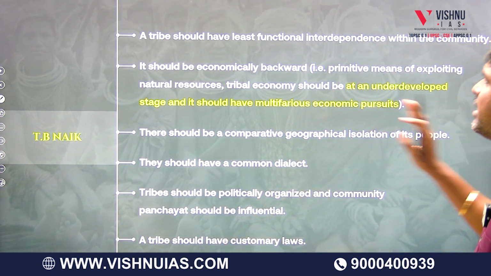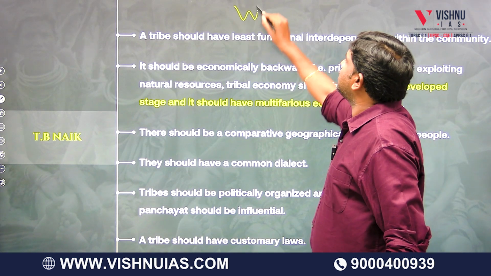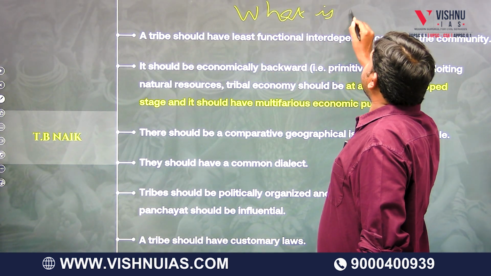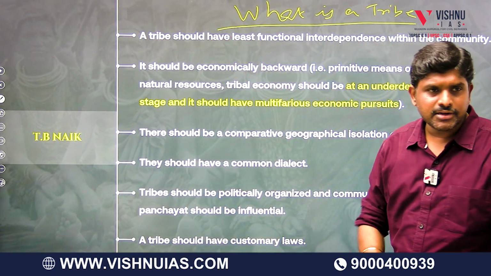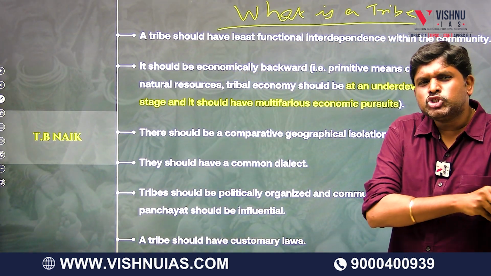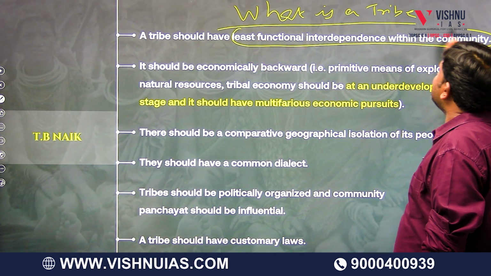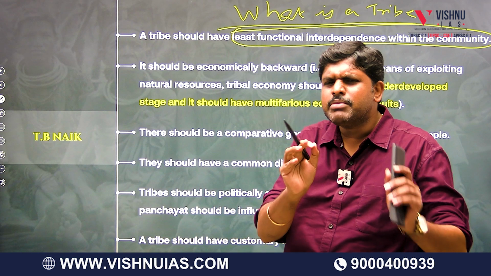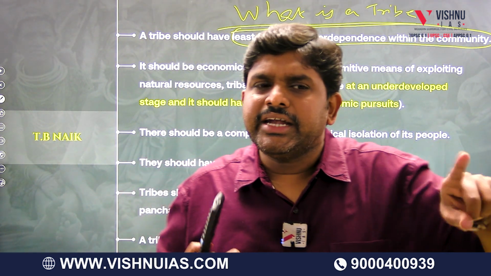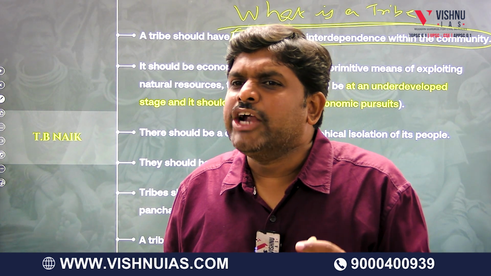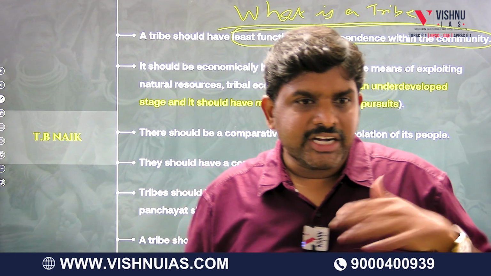So according to T.B. Naik, what is a tribe? A tribe should have least functional interdependence within the community. Minimum to minimum functional interdependence. See, in our society, we try to be independent.